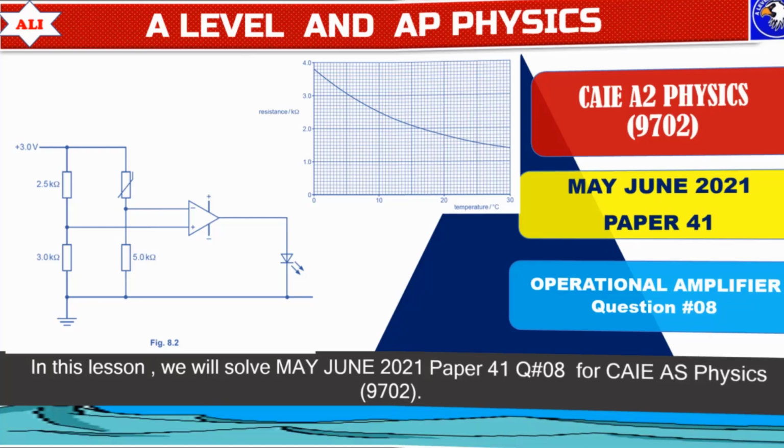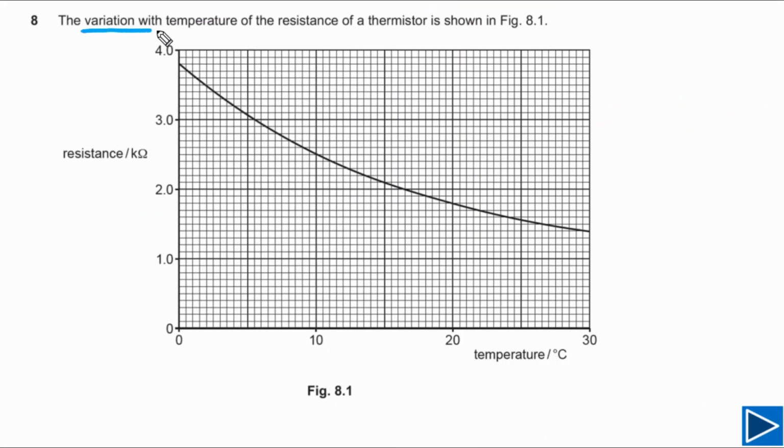In today's lesson, we will discuss one very important question on operational amplifier, and this question is from May-June 2021, paper 4. For question number 8, the variation with temperature of the resistance of a thermistor is shown in figure 8.1. You can see here on y-axis resistance is plotted and its unit is kilo ohms. On x-axis temperature is plotted and its unit is degree Celsius.